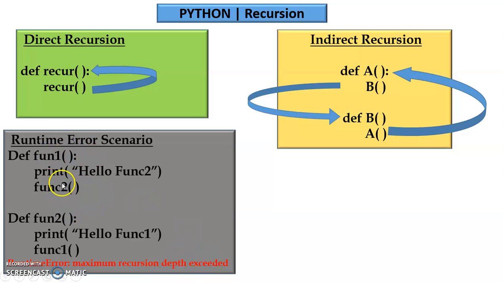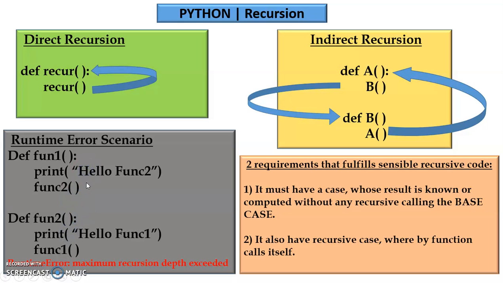See, look carefully. Your function 2 is invoked, and it comes over here. Yes, again this function 1 invokes this. Endlessly these two statements are going to be printed. Correct? There is no point wherein it stops invoking itself. Continuously it is going to invoke itself indirectly this way. Yes, so this is a runtime error scenario.